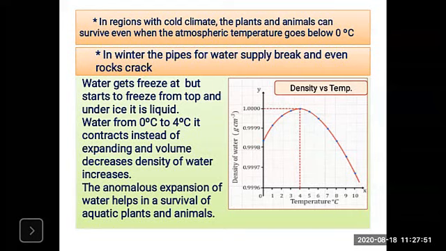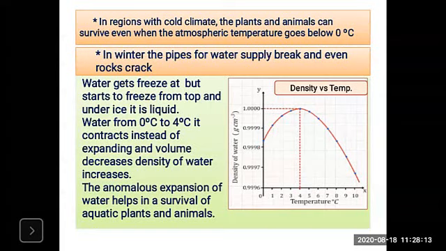Why does it happen? For that, look at the graph here. This is the graph of density versus temperature. Temperature is the independent factor, and density is the variable. So in this graph, what will happen? There is a variation in the density of water with temperature.